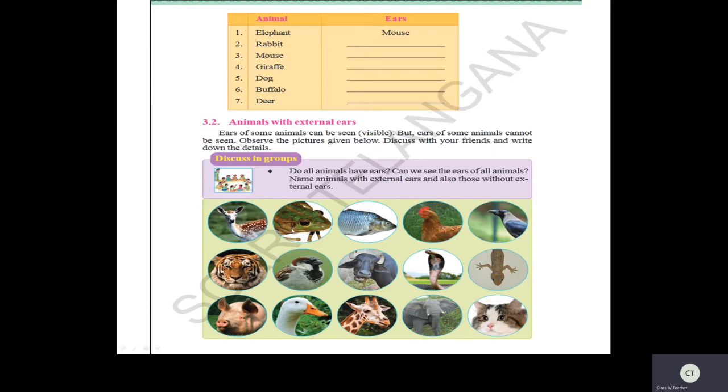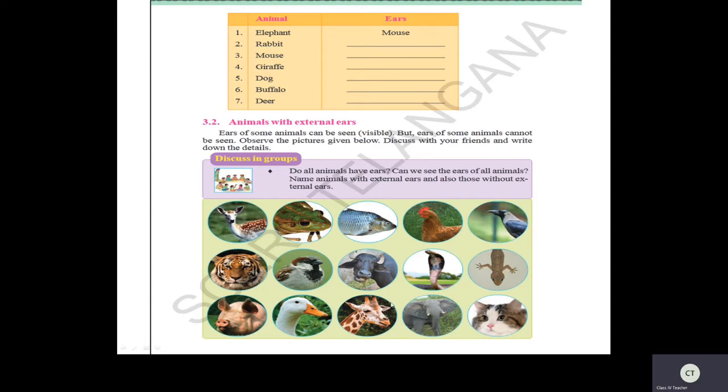Yes. Now can you see external ears for this frog? No. For fish? No. For hen? No. Crow? No. But here, tiger? Yes. Can you see the external ears? Yes. Now for this sparrow, can you see? No. For buffalo? Yes. Now for snake, can you see external ears? No. Lizard? No. But for pig, can you see external ears? Yes, we can see. Now for this duck, no external ears. Now can you see external ears for giraffe? Yes. For elephant? Yes. For cat?